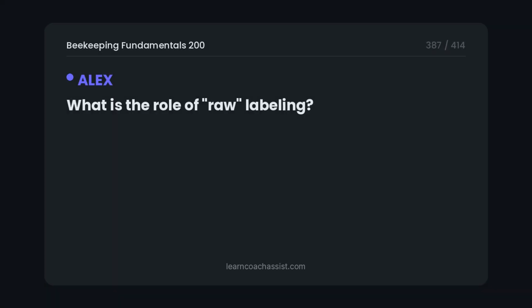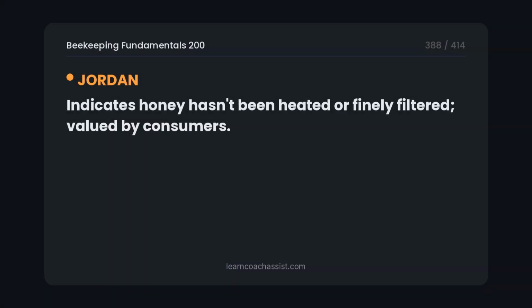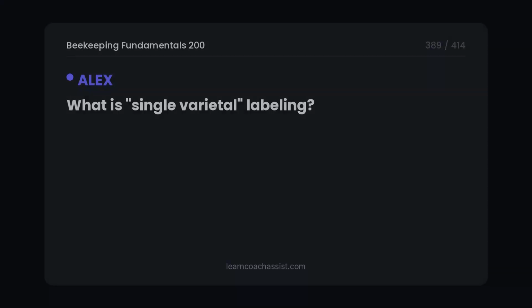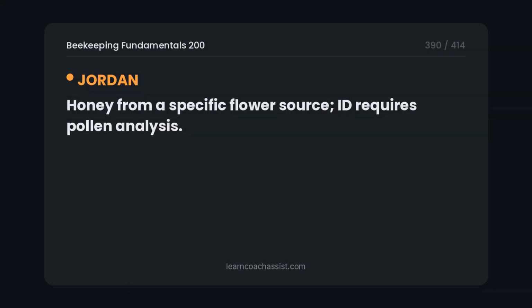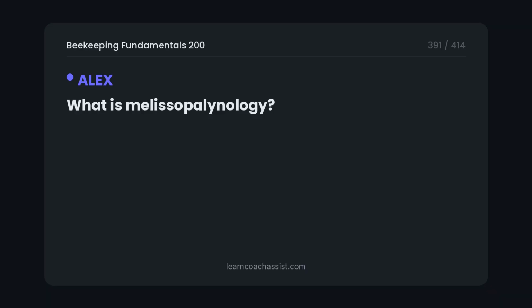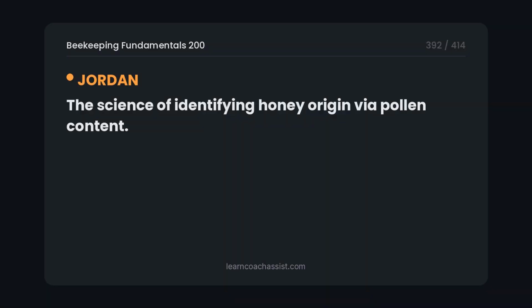What is the role of raw labeling? Indicates honey hasn't been heated or finely filtered, valued by consumers. What is single varietal labeling? Honey from a specific flower source. ID requires pollen analysis. What is melissopollinology? The science of identifying honey origin via pollen content.